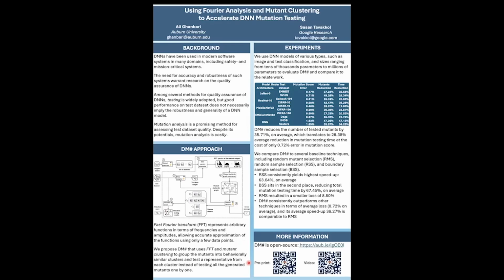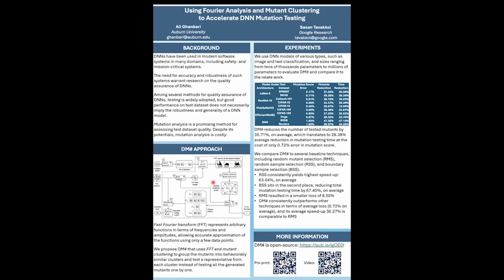DM-Sharp uses mutant clustering to group the mutants into behaviorally similar clusters and test a representative from each cluster instead of testing all the generated mutants one by one. DM-Sharp uses a third-party mutant generation engine, such as DeepMutation. It then samples a small fraction of the test data points, for example, 1% or 5% of the test data points, and conducts discrete Fourier transform using the fast Fourier transform algorithm, FFT, to generate FFT spectra of the mutants.